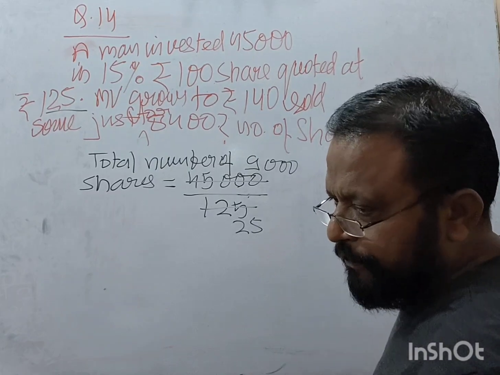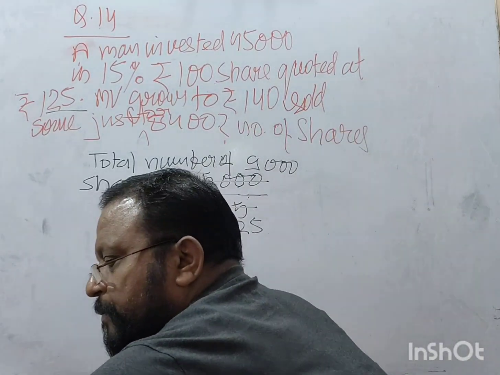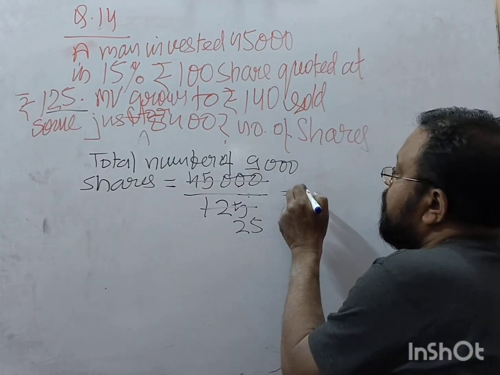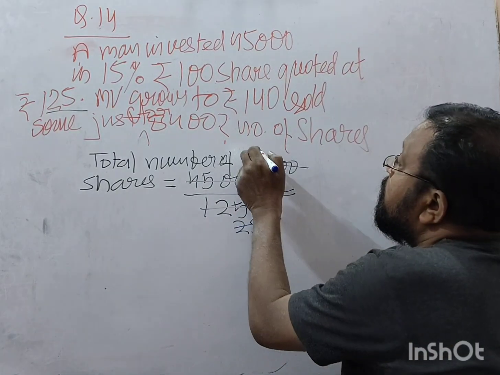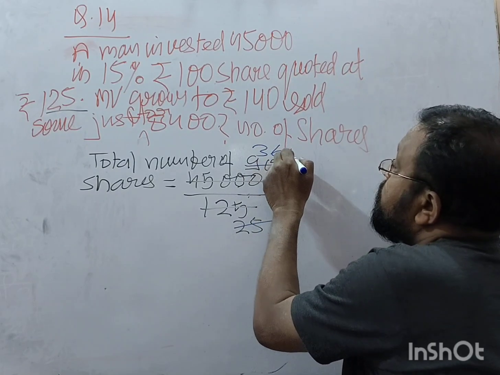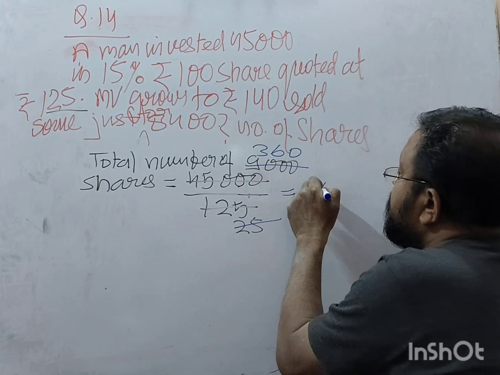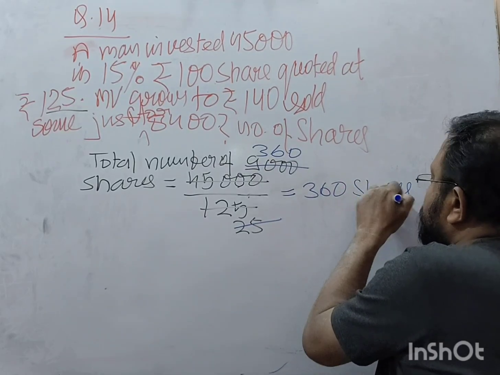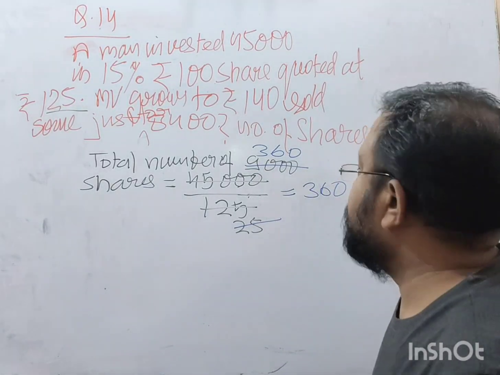Further dividing gives 360 shares. He has 360 shares.